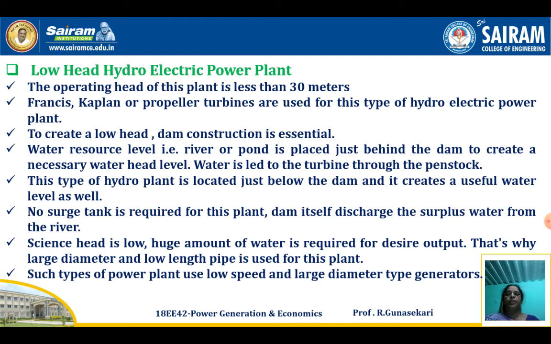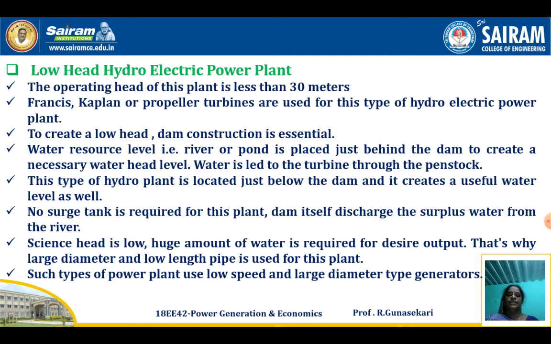Francis turbine, Kaplan turbine, and propeller turbine are used for this type of hydroelectric power plant. To create a low head, dam construction is essential. The water resource, a river or pond, is placed just behind the dam to create the necessary water head level. Water is led to the turbine through the penstock only. These types of power plants are located just below the dam. It creates a useful water level as well.